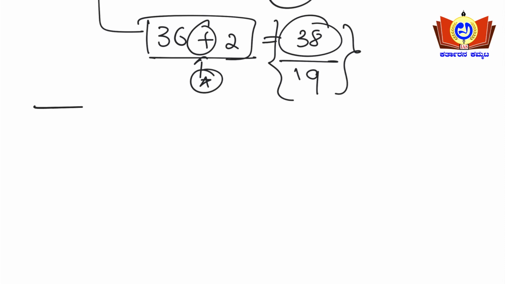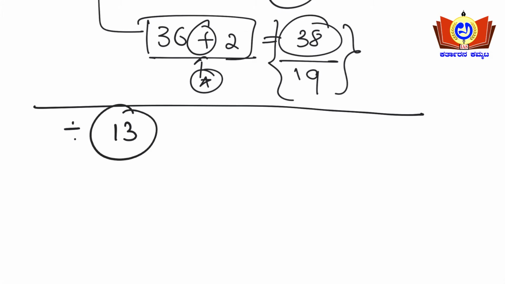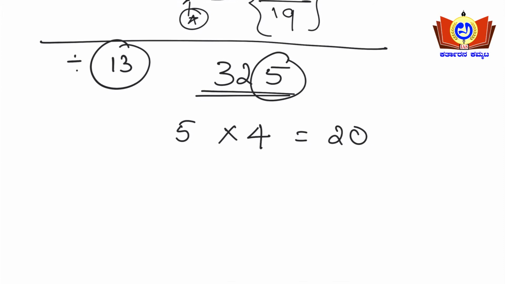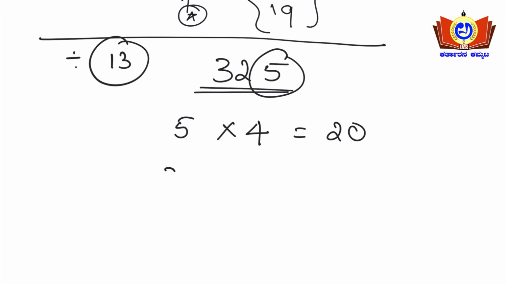Now the divisibility rule for 13. Say for example, I'll take the number 325. Let us consider the example 325. The last number I am taking is 5, I am multiplying it with 4, so I am getting 20 here. Yes or no? I got 20, and the remaining number is 32. Here I am adding this number 20. 32 plus 20 is nothing but 52.